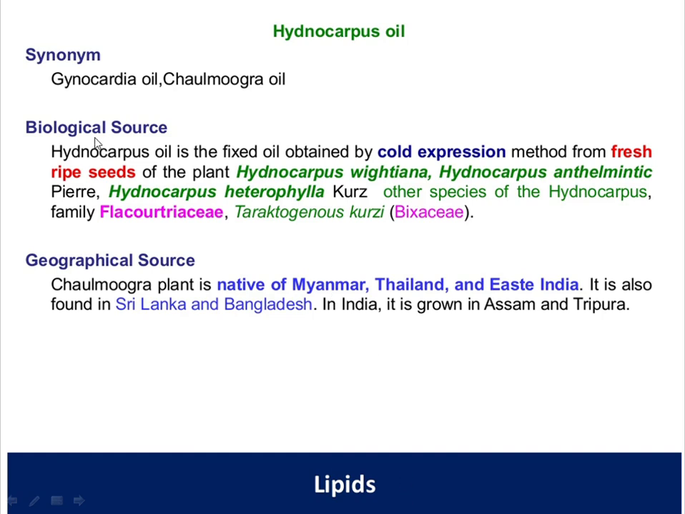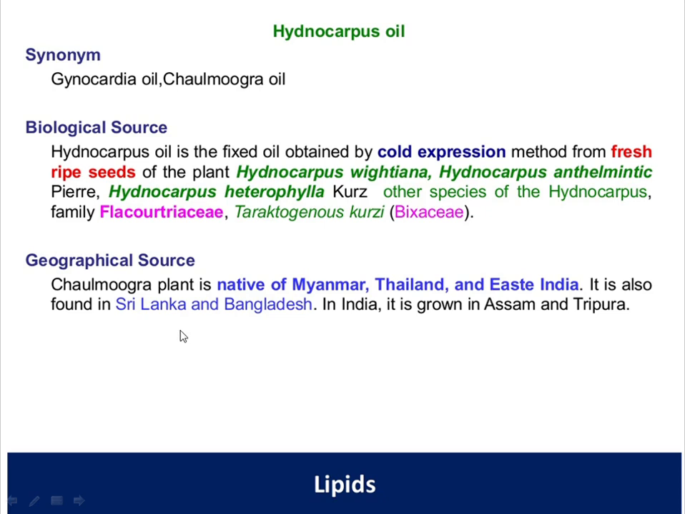Next, coming to the biological source, hydrocarpus oil is the fixed oil obtained by the cold expression method from fresh ripe seeds of the plants Hydrocarpus wightiana, Hydrocarpus anthelmintica, Hydrocarpus heterophylla, and other species of Hydrocarpus, which belong to the family Flacourtiaceae. So hydrocarpus oil is obtained from the Hydrocarpus anthelmintica species, which belongs to the family Flacourtiaceae.